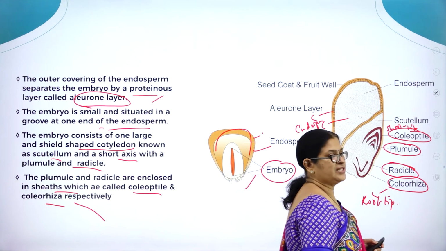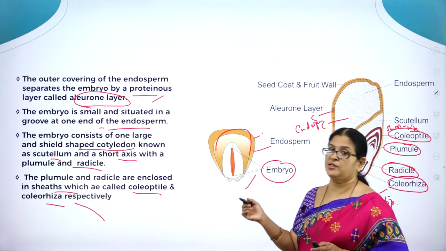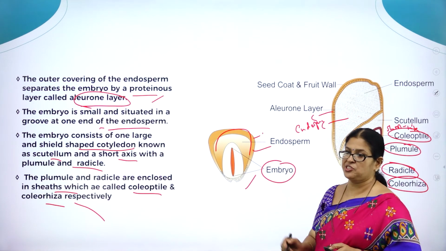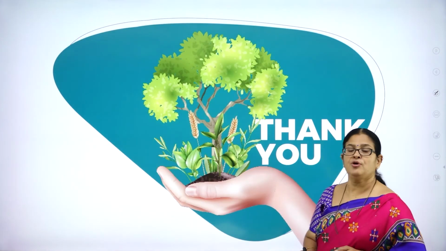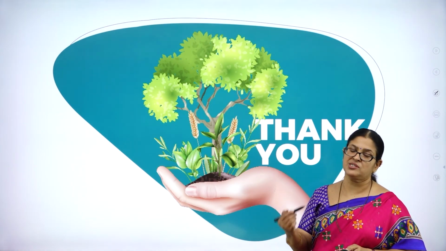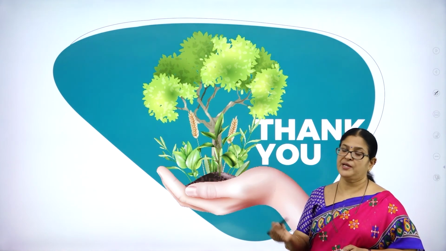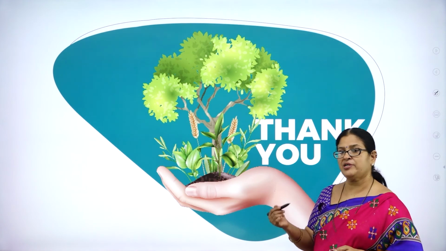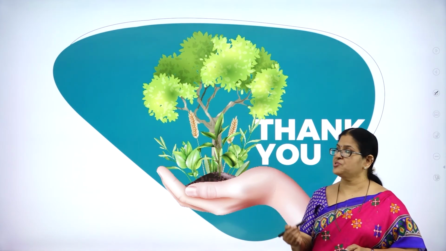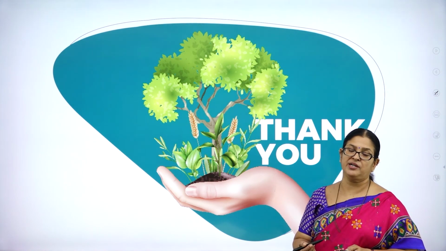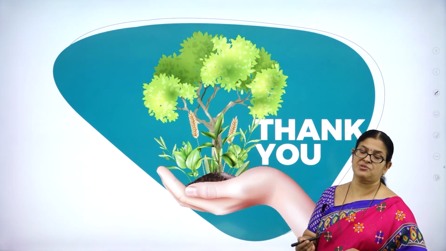Even this diagram, as I said, of the monocot seed and dicot seed with the explanation, is very important from the examination point of view. Hope you have understood all the concepts about what is a fruit, what is a seed, and what are the types of seed. Then you have studied about a dicot seed and a monocot seed. Hope you have understood all the concepts. Please, dear students, concentrate on the diagrams, very, very important in biology, as well as the concepts. Try to explain the concepts with suitable diagrams.